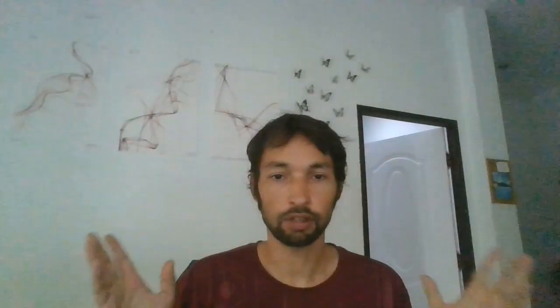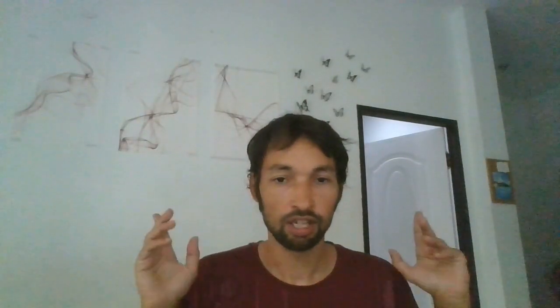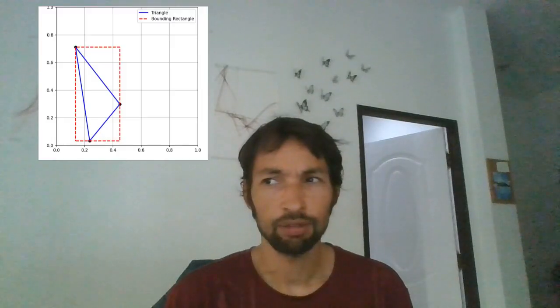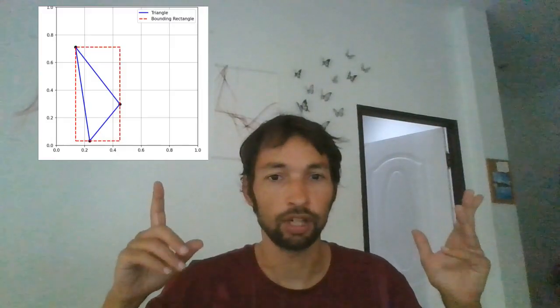So the question becomes, why doesn't this work for triangles? If we've got it all done for rectangles, can't we just put 3 points instead of 2 and get it for triangles? But if you just try and do that, you find a confusing situation. How are you going to get the area of this random triangle?